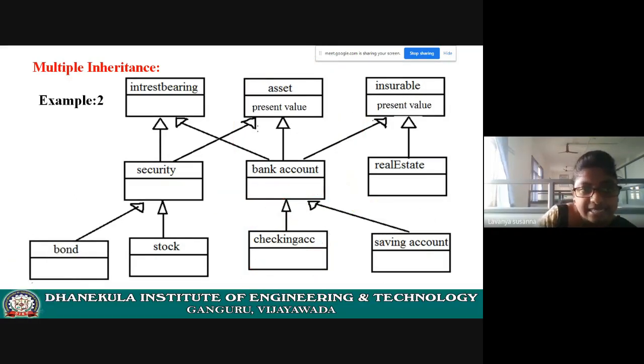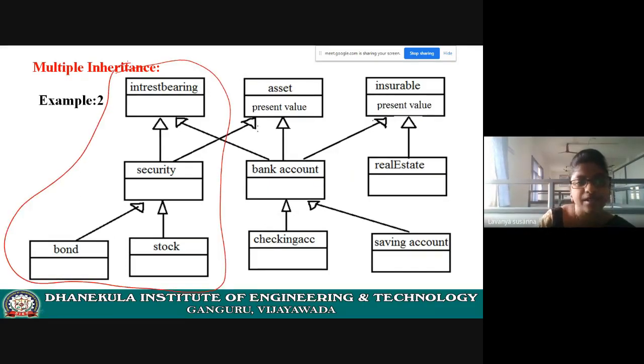Now, let us see this part. I'll explain this one. Now, you need to know fixed income securities of a bank. These are assets of the bank. Bonds, all these are assets of the bank. Okay, a fixed income security of a bank is an asset of the bank. See here, this security is an asset of the bank. This security is a subclass and asset is a superclass. Security is acquiring all the properties of an asset.